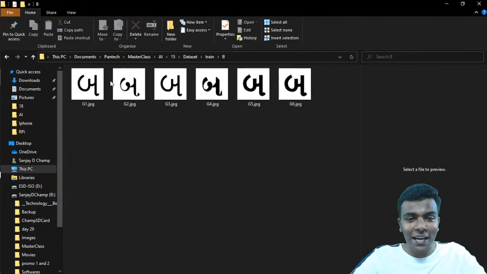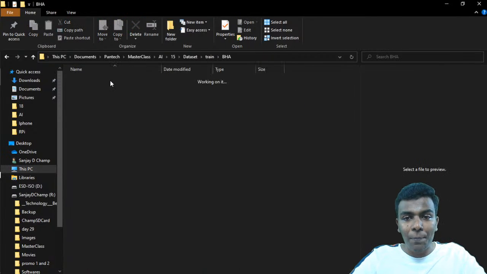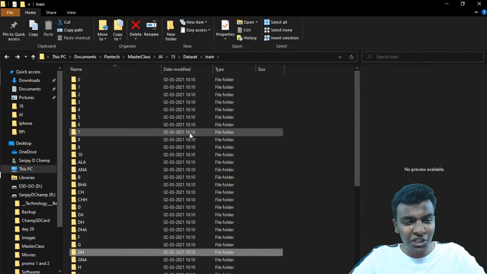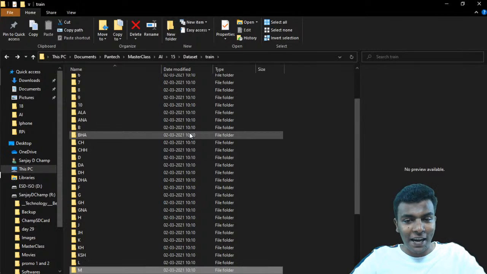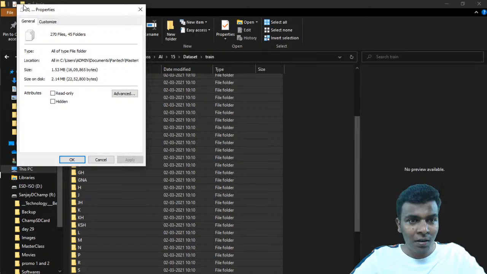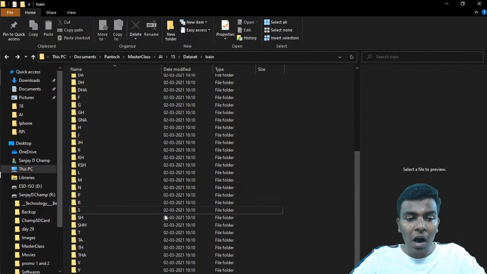I don't know what the character is, but these are all Gujarati characters, each representing a letter. So here we have each and every character, like CH and Da and IFG and Ga and Na and HJ. There are a lot of characters here. Let me count how many: totally 45. So there are 45 letters of the Gujarati language.